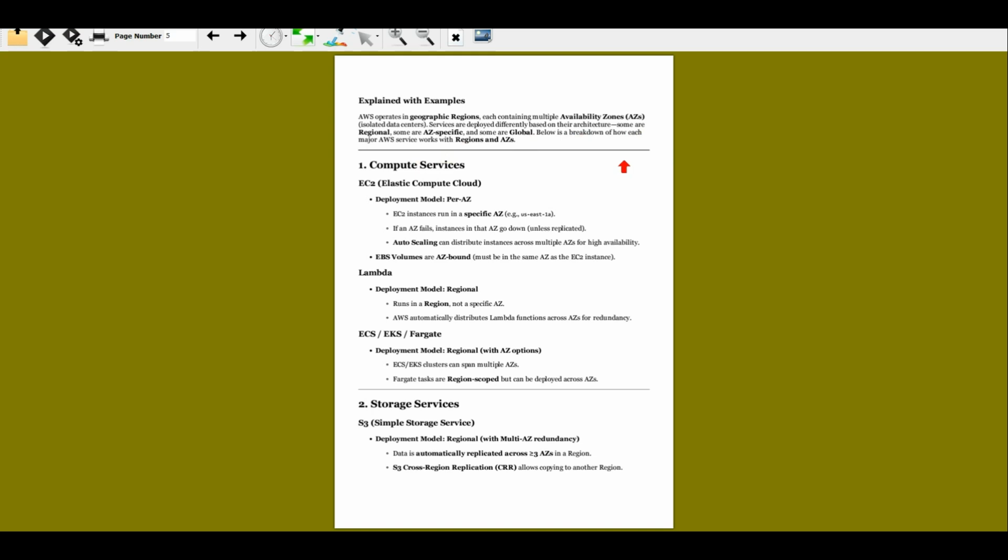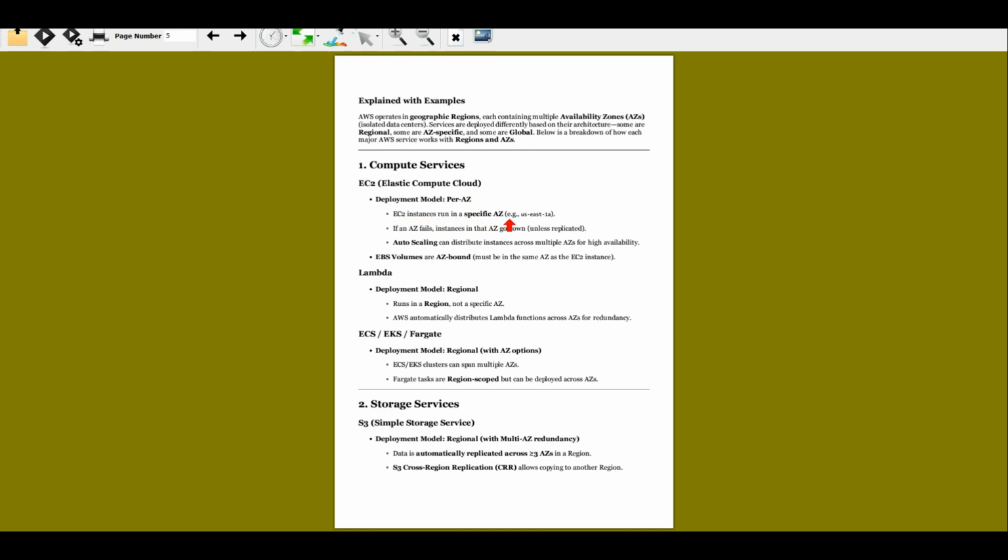Okay, let's discuss EC2, Elastic Compute Cloud. The deployment model of this one you need to understand is per availability zone, right? When you are creating an instance, you have to run it in a specific availability zone.